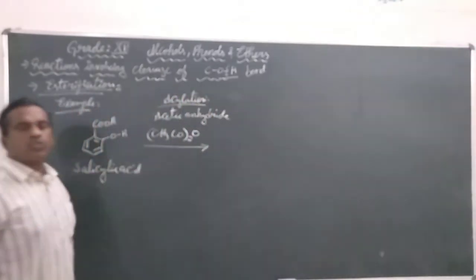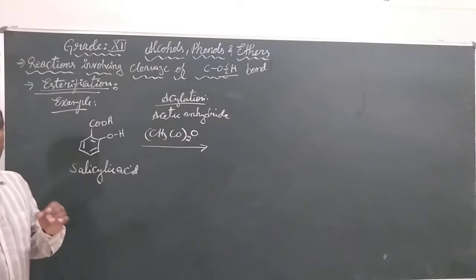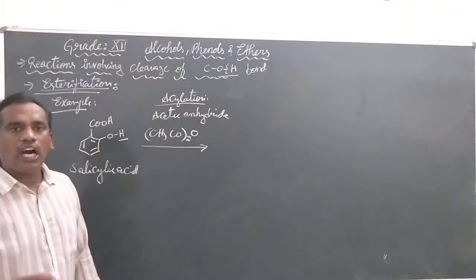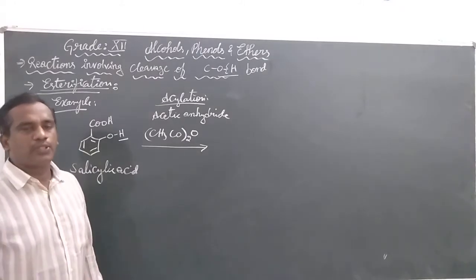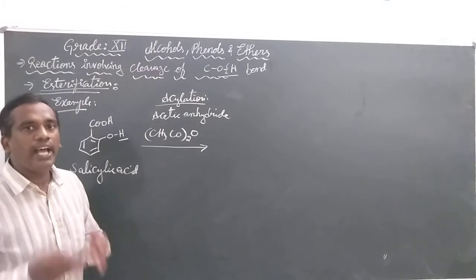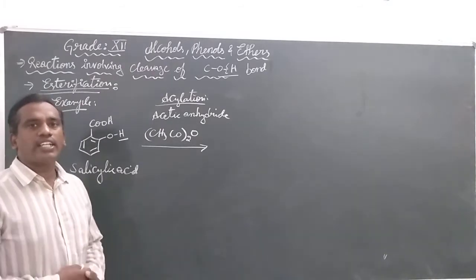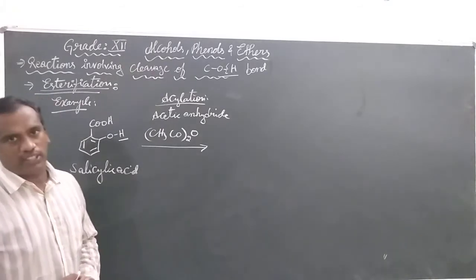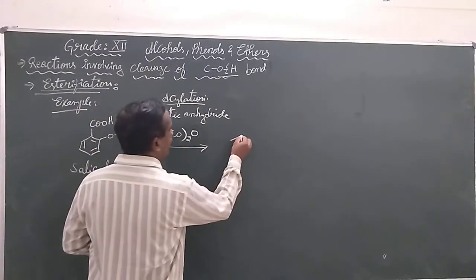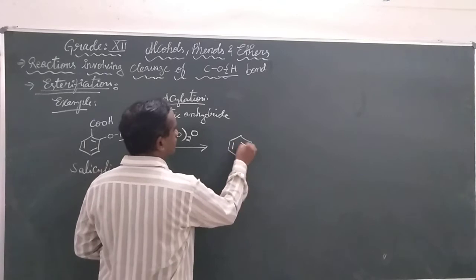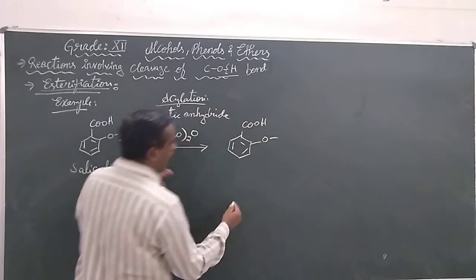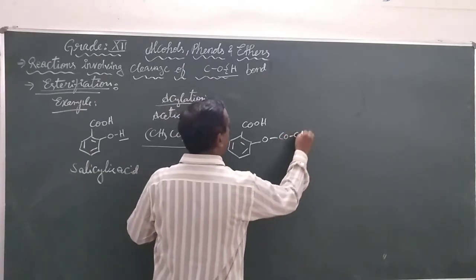What is meant by the process of acylation? It is the process in which the hydrogen of the alcohol or phenol is substituted by the acetyl group, and we call it the acylation process. Here, one of the acetyl groups will replace the hydrogen, forming COCH3.